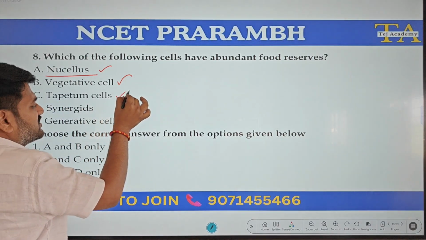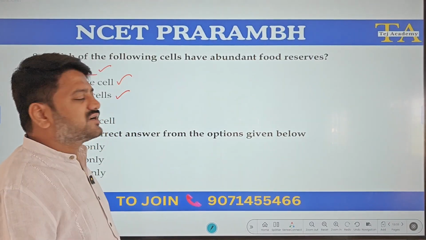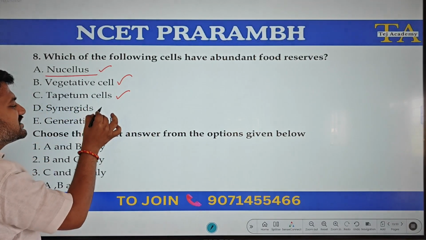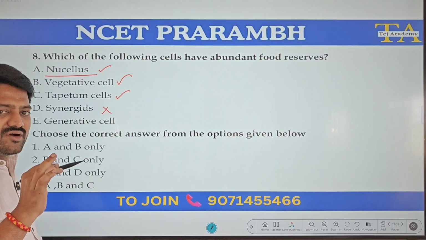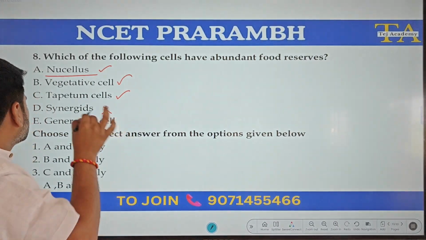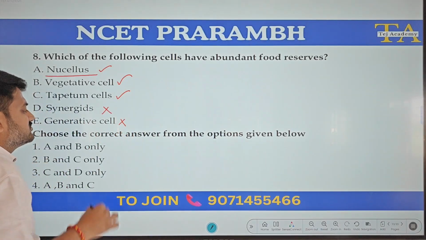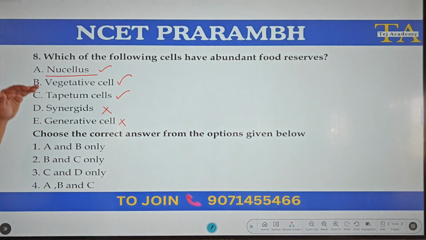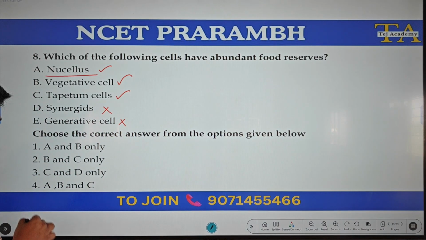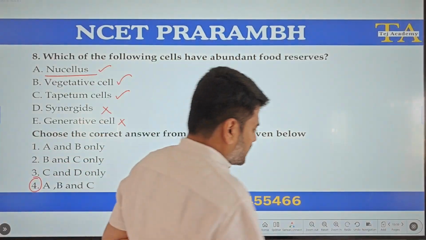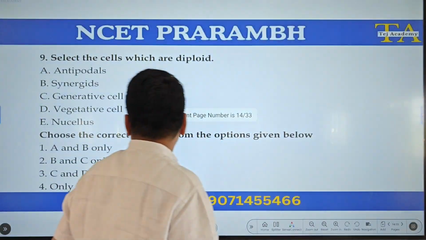Tapetum cells of anther wall, this also has abundant food reserves. Synergids, no, they don't have abundant food reserves. Generative cell, this is also not related to this. So overall, A, B, C we can consider as having abundant food reserves.